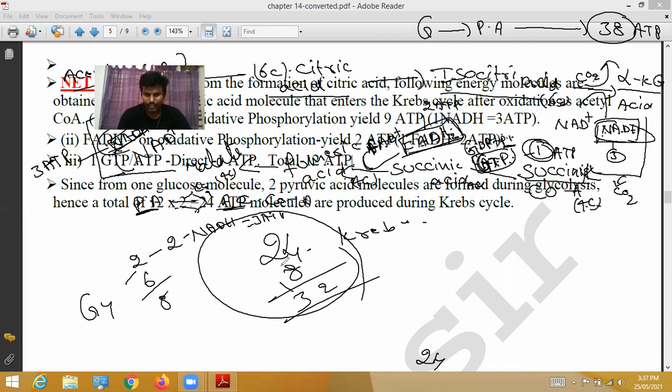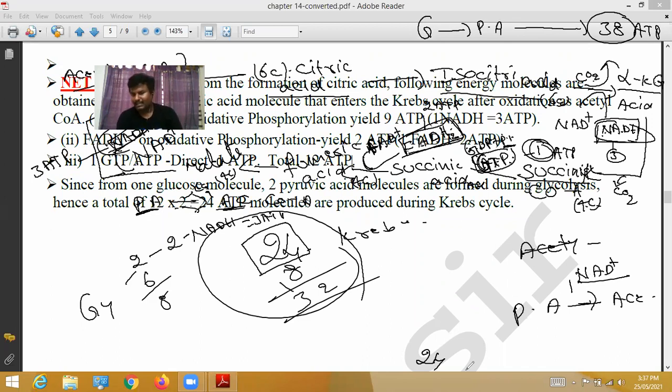Next, these 24 are from the Krebs cycle alone. In the Krebs cycle, 3 NADH are formed. Next, when pyruvic acid is converted into acetyl coenzyme A, 1 NADH is formed on one side and 1 NADH on the other side, so 2 NADH formed.